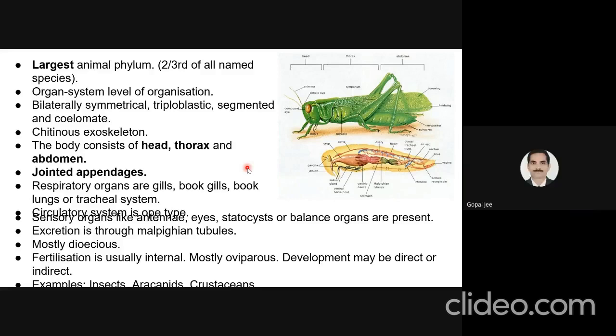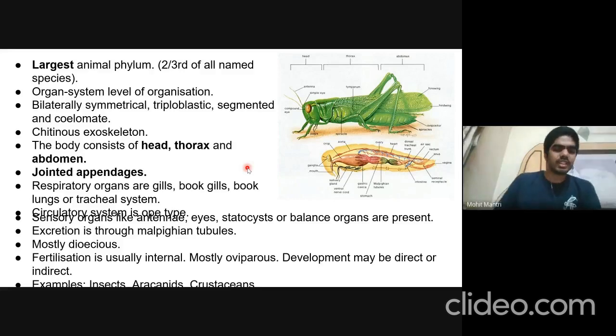So sensory organs such as antenna, eyes, statocyst are balance organs, and such sensory organs are present in this phylum. And excretion is through Malpighian tubules. They are mostly dioecious, that is, males and females are separate. Fertilization is usually internal. They are mostly oviparous, that is, they lay eggs. Development may be direct or indirect. So indirect development means larval formation takes place. So examples are all the insects, arachnids, crustaceans, etc.